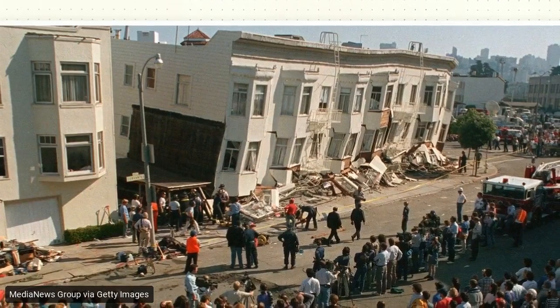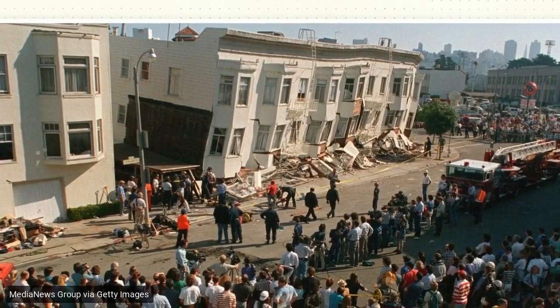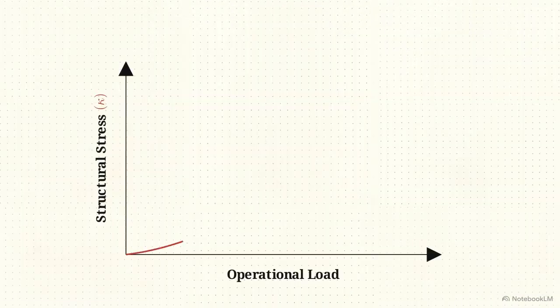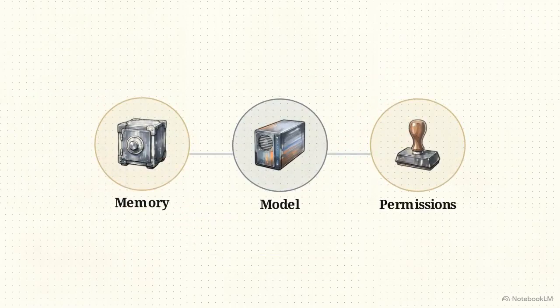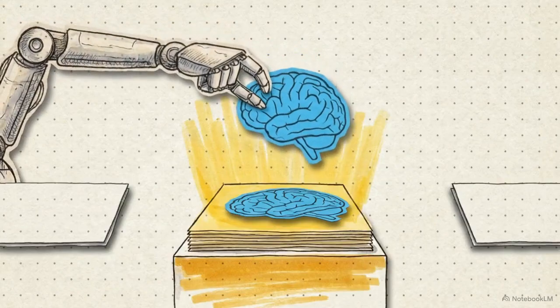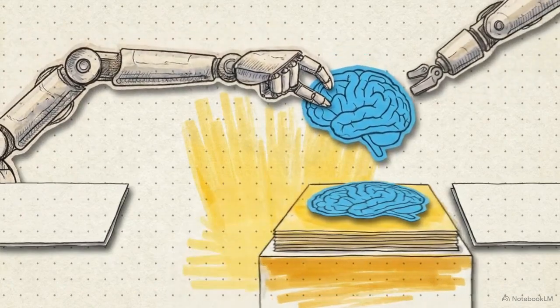Terence White's focus on structural limits comes from his Bay Area roots. The 1989 earthquake proved systems fail when they exceed their measurable load. His framework, coherence dynamics, applies that same math to AI, calculating the stress scalar to predict when logic will decohere. Because the memory and permissions are decoupled from the model provider, the user owns the continuous state. They can simply swap the brain tomorrow without losing the agent's progress.